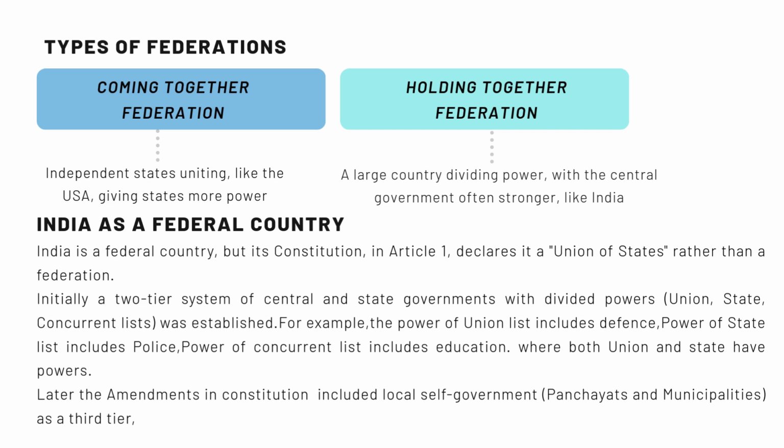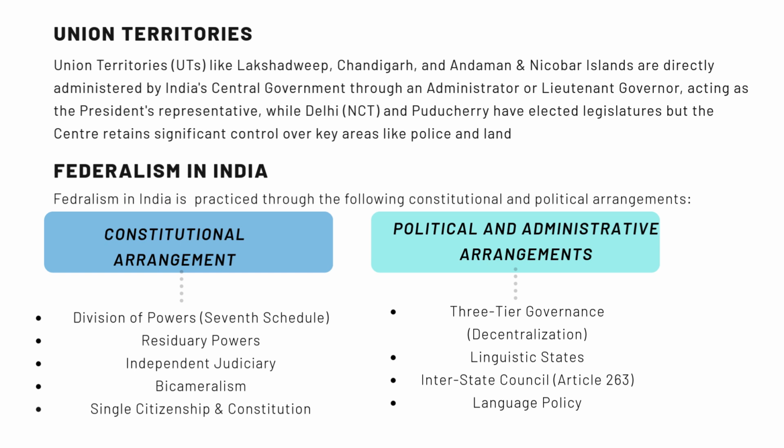Later, amendments in the Constitution included local self-government, panchayats and municipalities, as a third tier. Union territories like Lakshadweep, Chandigarh, and Andaman and Nicobar Islands are directly administered by India's central government through an administrator or lieutenant governor, acting as the president's representative, while Delhi and Puducherry have elected legislatures, but the center retains significant control over key areas like police and land.